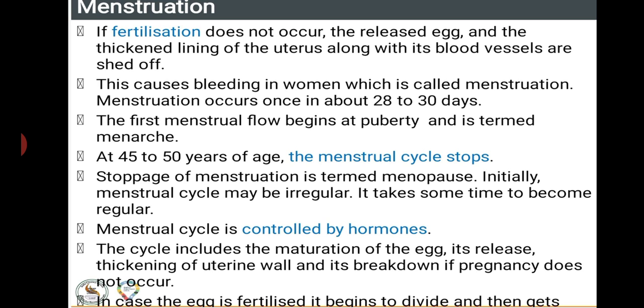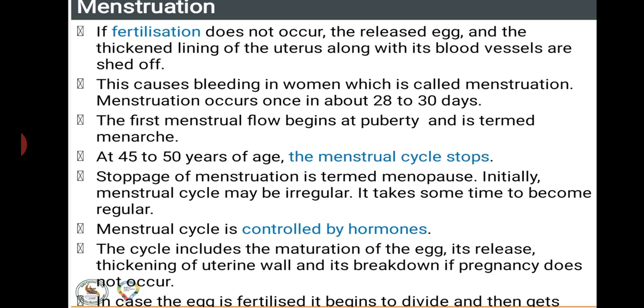Menstruation occurs once in about 28 to 30 days. The first menstrual flow begins at puberty and is called menarche. At 45 to 50 years of age, the menstrual cycle stops. As I have told, during the 45 to 50 years of age, the production of eggs stops, and whenever egg production stops, even the menstrual cycle also stops.